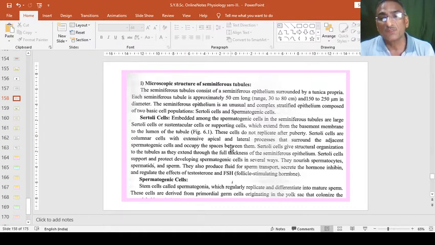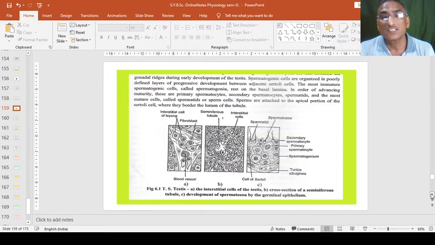We will see figure 6.1. This is figure 6.1, in which testes A, B and C parts are shown. In A part, interstitial cells of the testes are shown. These are the interstitial cells which are located in between. This is the tubule, this is another tubule, and this is another tubule. These are the seminiferous tubules which are circular in structure, and in between these tubules interstitial cells or Leydig cells are present. Some fibroblasts are also there, and blood vessels are common for support of nourishment.